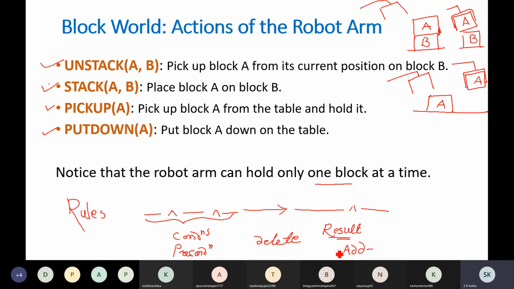Add list, that means after performing that action, which predicates are becoming true, you are going to define in the add list. The conditions which have to be satisfied, that is the precondition list. And delete list means after performing that operation, a certain set of conditions which were true will become false. So we are going to call them the delete list.